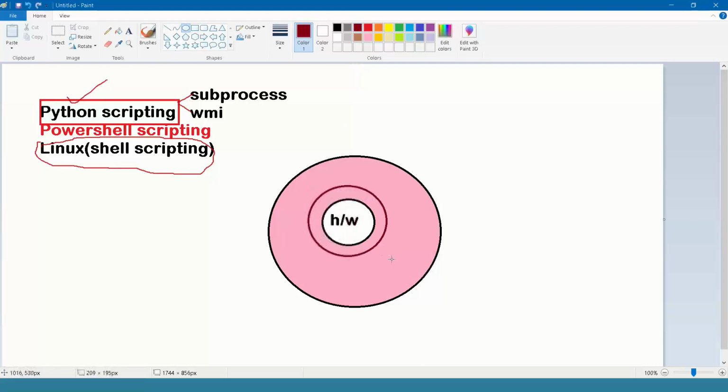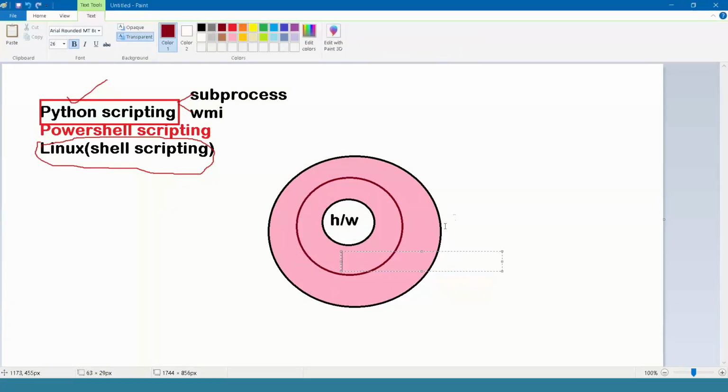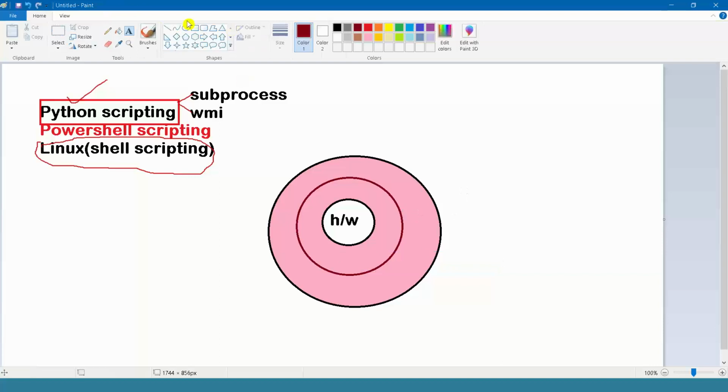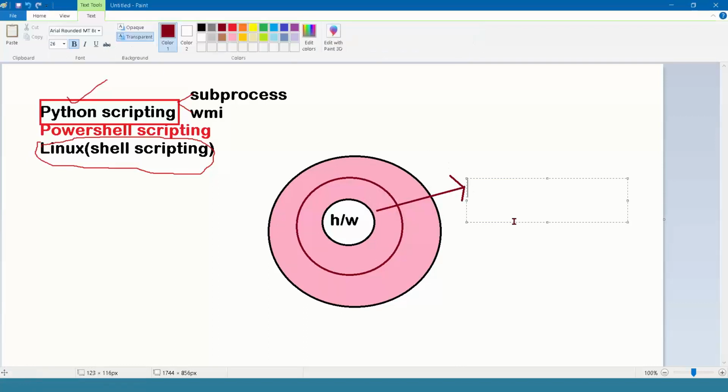The first one is the kernel. It's a core component; everything is managed by this program only. Together, this is what you call the Linux operating system. So the OS contains two parts, kernel and shell.